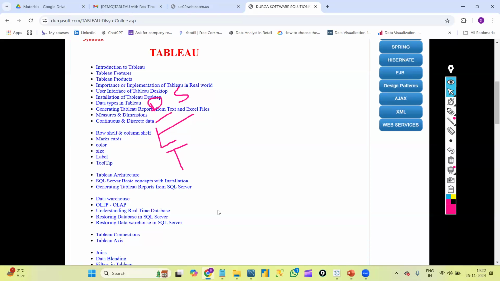Sweta, if you don't mind, I'll explain the user interface of Tableau once again. For sure, Divya. All right, let's start once again. Actually, I already took one demo, so Sweta is our student, but I'll cover everything again.